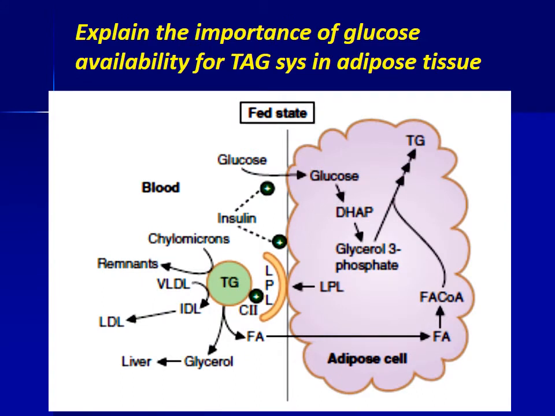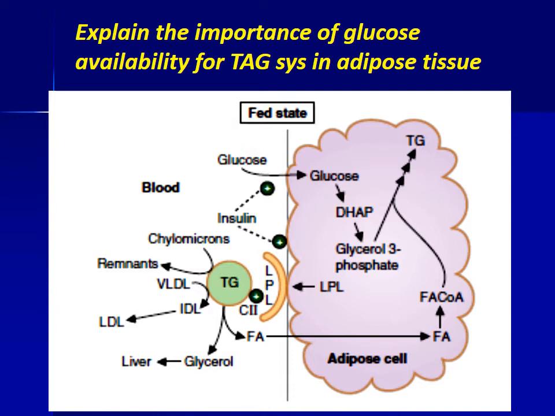Explain the importance of glucose availability for triacylglycerol synthesis in adipose tissue. Insulin stimulates glucose uptake in the adipose tissue by transporting glucose transporter 4 to the cell surface. Insulin also stimulates the lipoprotein lipase enzyme.